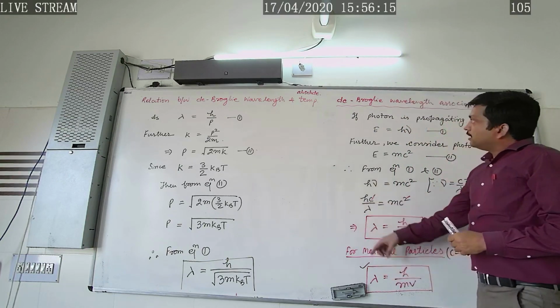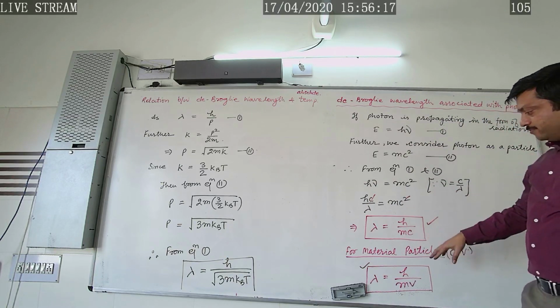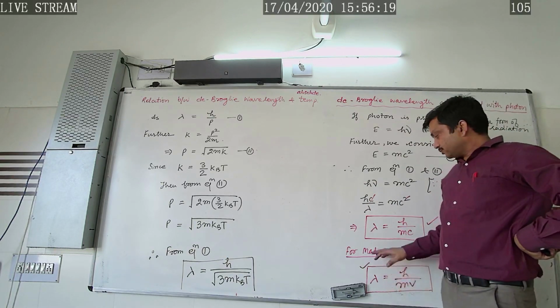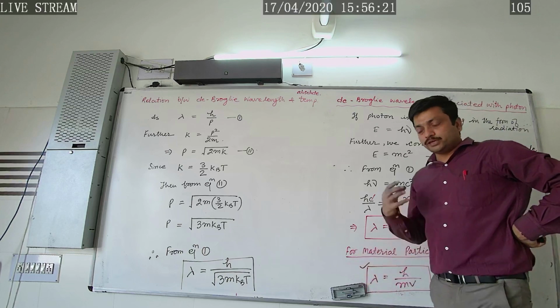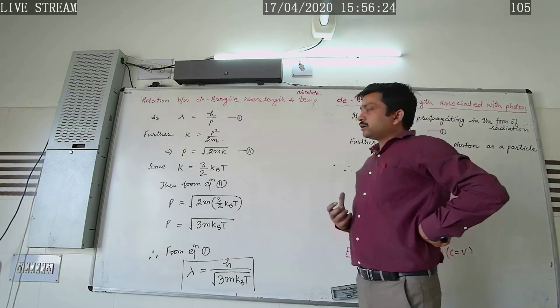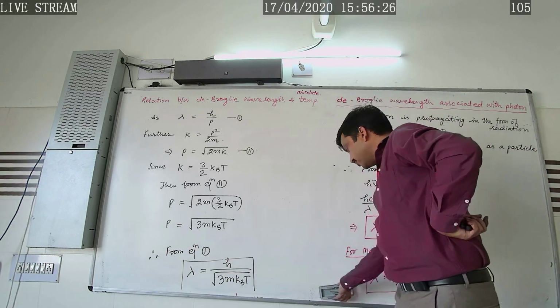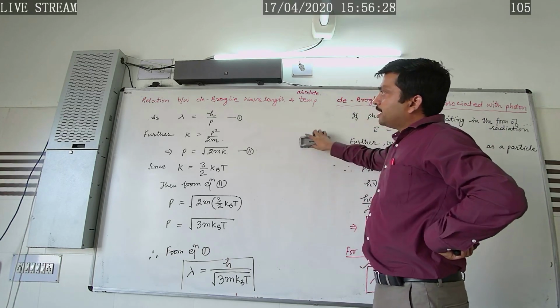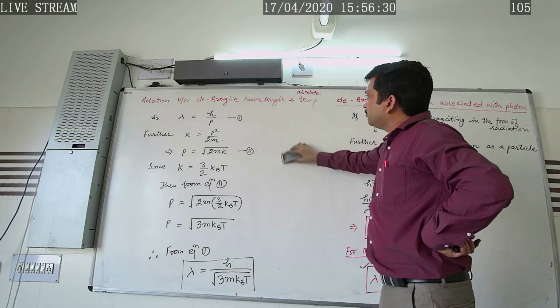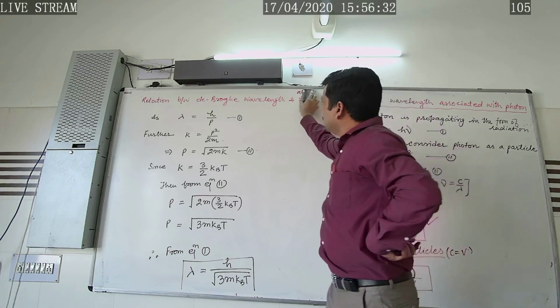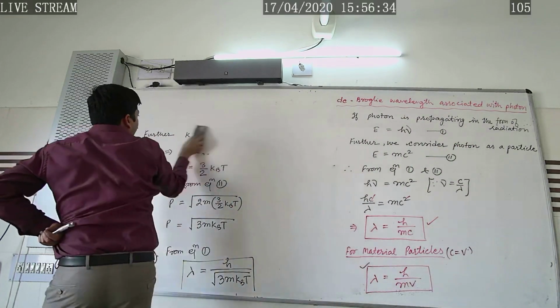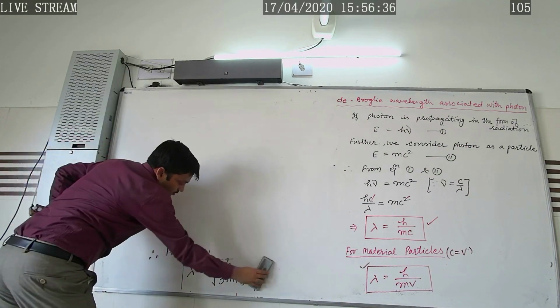Now this relation we have derived, that is, the de Broglie wavelength associated with the material particle, has some conclusions. What are the conclusions? Conclusion number 1: we have derived the relation between the de Broglie wavelength and absolute temperature. Now, let's study the rest of the conclusions.